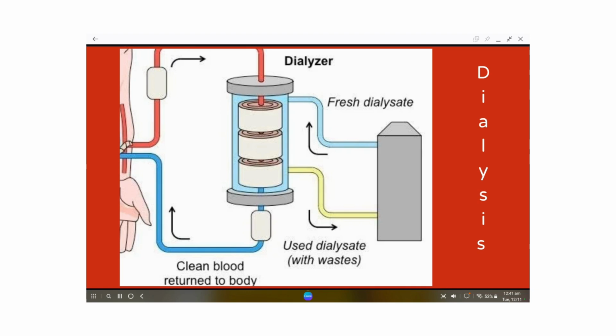As the blood passes through the dialytic solution, whatever the urea, nitrogenous waste and uric acid is filtered there, and the clean blood is again sent back to the human body. This is the dialysis.